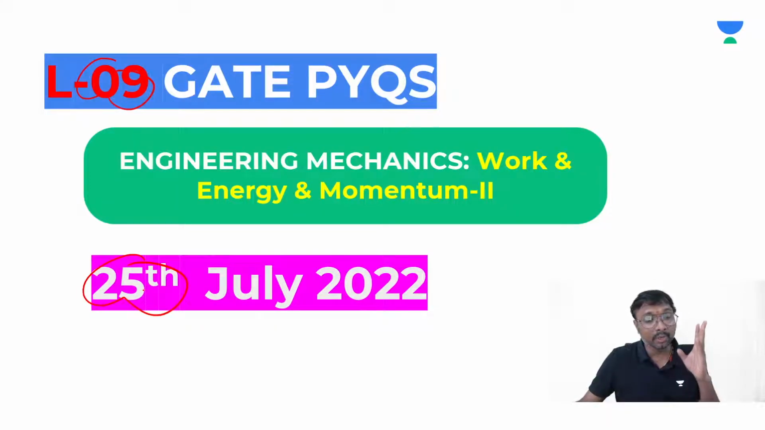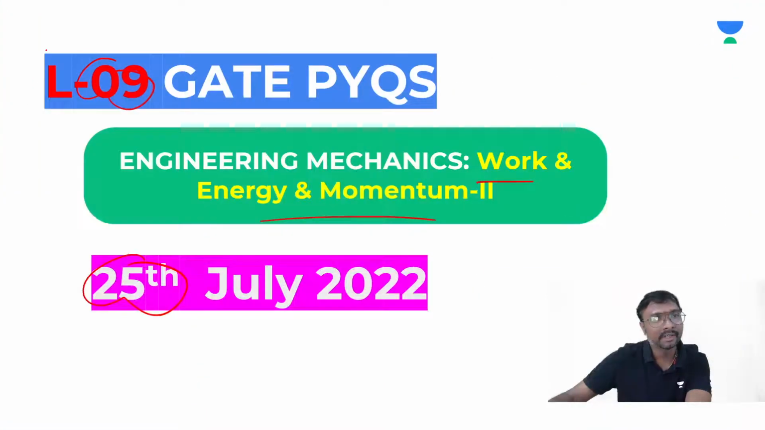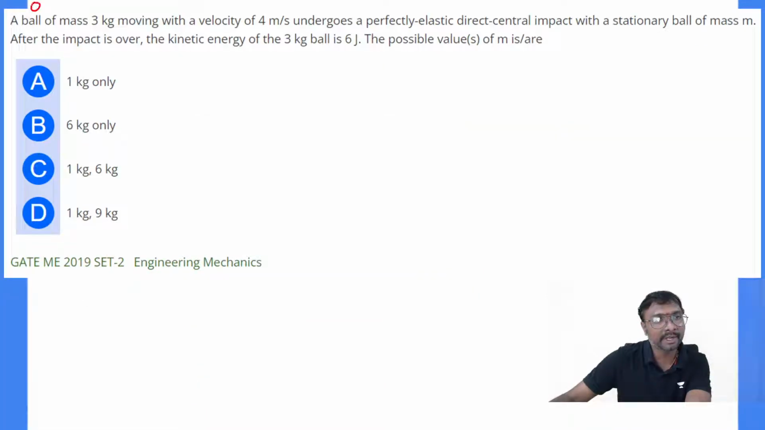In civil engineering only one previous question was there, and we are going to solve mechanical engineering previous questions of work, energy and momentum. Remaining all questions are mechanical engineering questions, so we'll be solving the higher level mechanical engineering questions. So this is your question number 29.